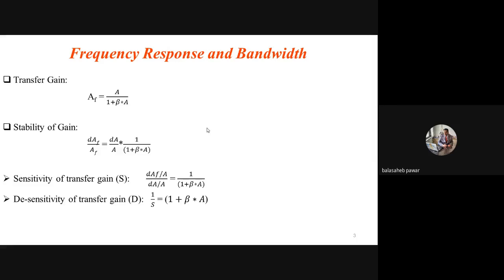Then the second parameter we also discussed, and that is nothing but stability of gain. By change in temperature, we observe that there is variation in gain. So if negative feedback is not there, then the variation in gain due to the variation in temperature occurs much more as compared to with feedback.